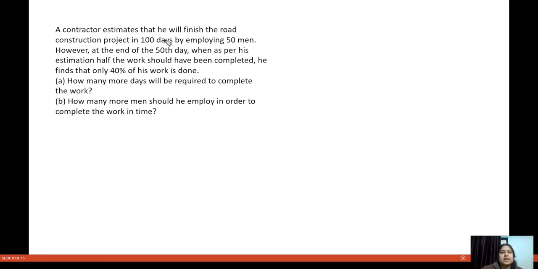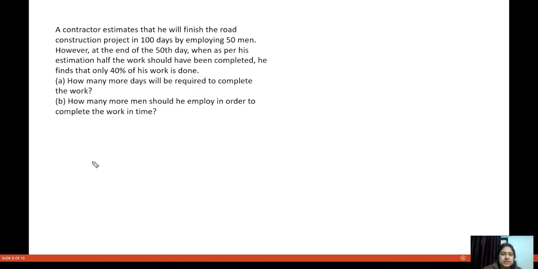The question is saying a contractor estimates that he will finish the road construction project in 100 days by employing 50 men. However, at the end of the 50th day, when as per his estimation half of the work should have been completed, he finds only 40% of his work is done. How many more days will be required to complete the work, and how many more men should he employ in order to complete the work in time? Okay, so let us solve this question.